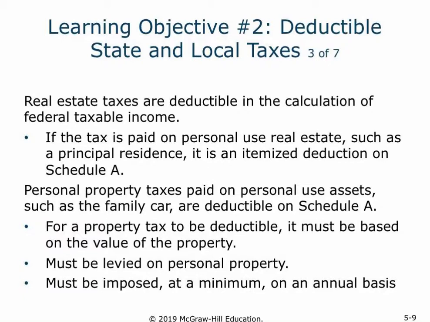For the real estate taxes for deductibility, we're talking about a personal residential home in order to be filed on the Schedule A and itemized as a from AGI below the line deduction. If you own rental property, that's going to actually get placed on the Schedule E and would be a for AGI deduction above the line. If the real estate was purchased during the tax year, then those taxes paid for the real estate would actually get split between the purchaser and the seller based on when the closing date was.